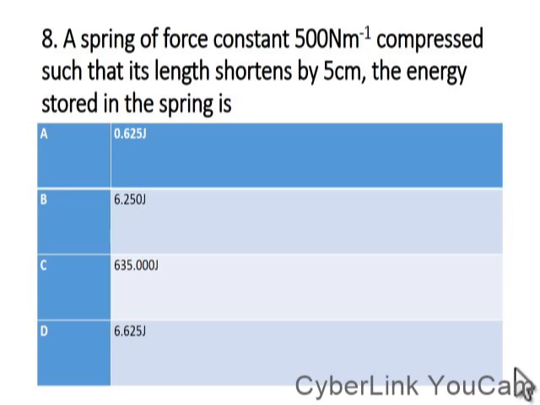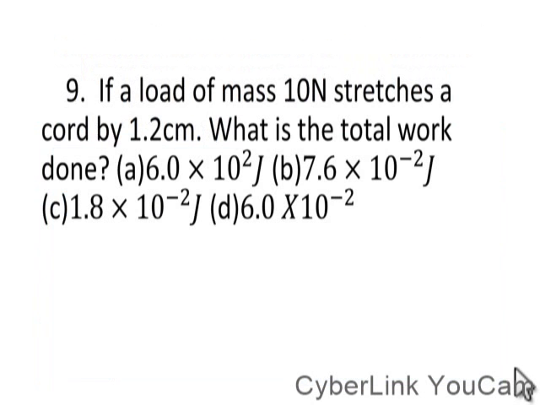So we shall have 0.625 joule. The formula again is half Ke squared. So the final answer is 0.625 joule.